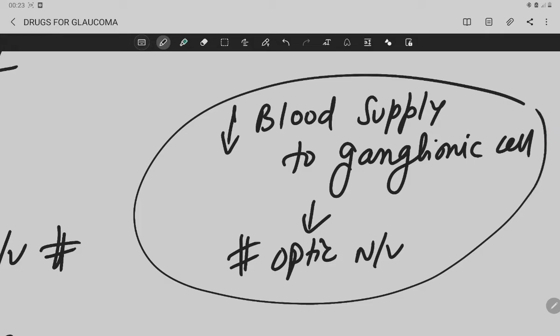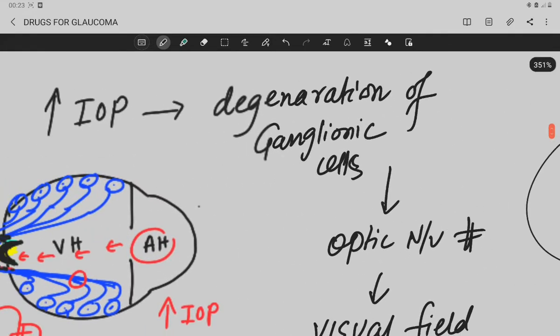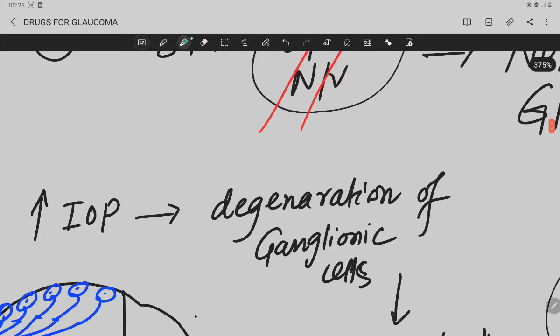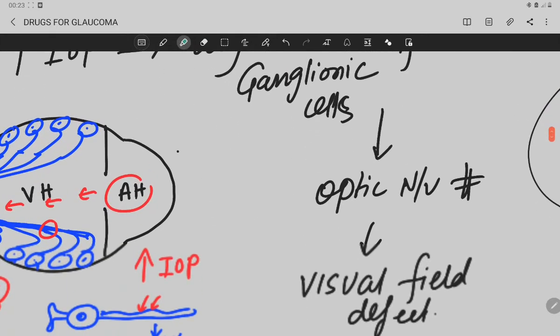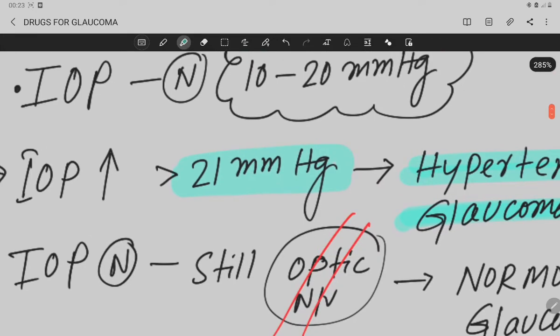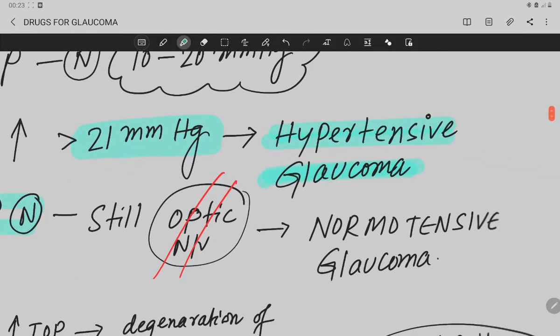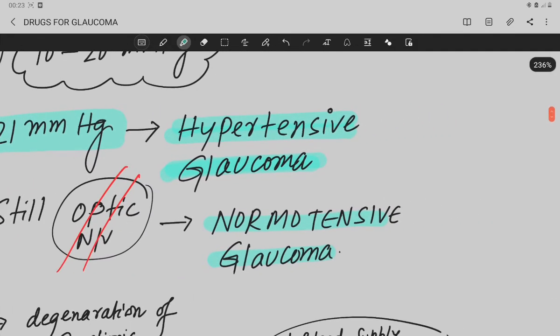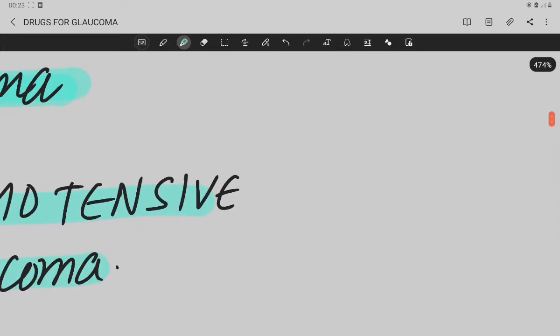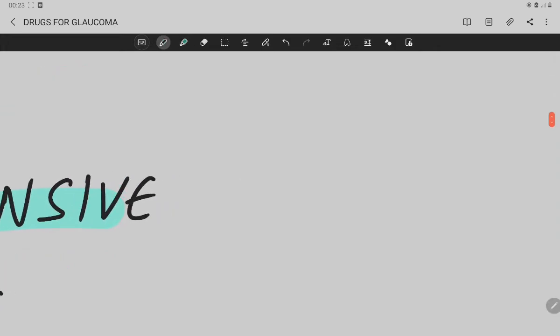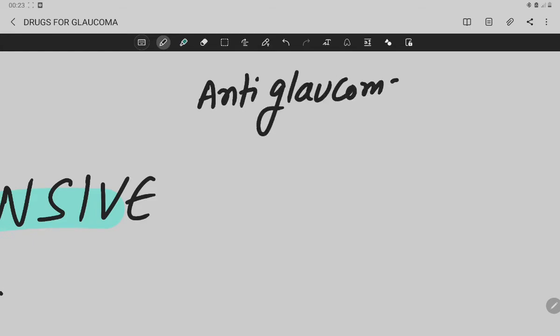So increased intraocular pressure may or may not be there. Okay, if intraocular pressure is increased, leading to glaucoma, it is your hypertensive glaucoma, and if intraocular pressure is normal, leading to glaucoma, it is called your normotensive glaucoma. So now the drugs for glaucoma. Any anti-glaucoma drugs.